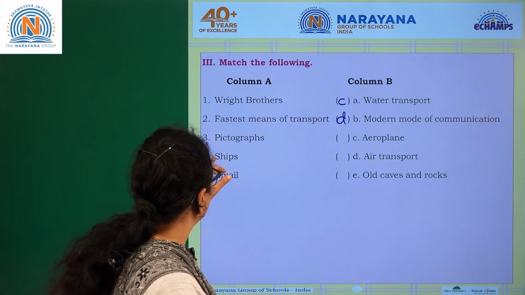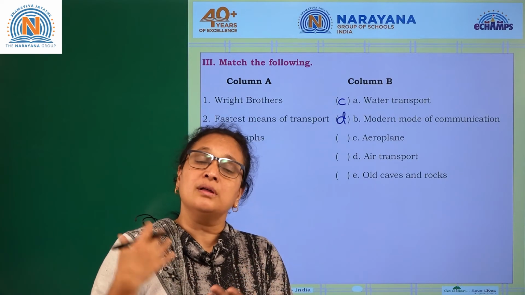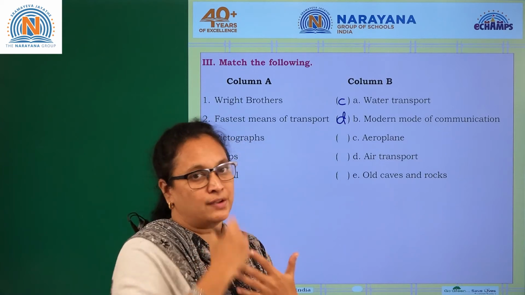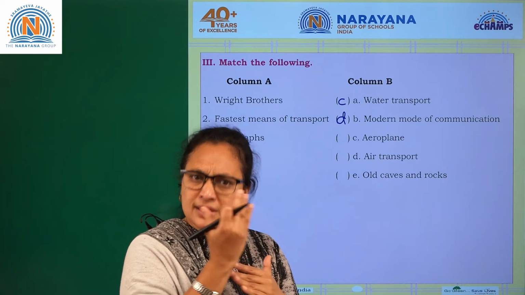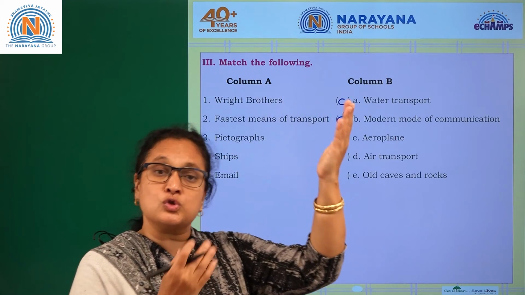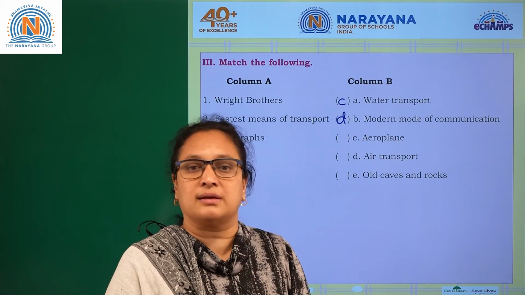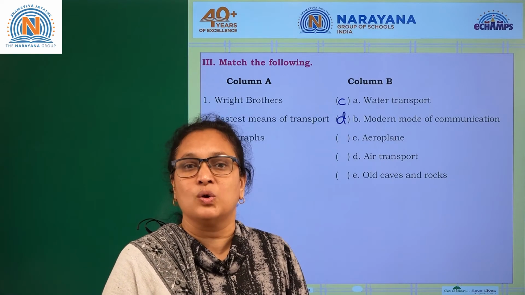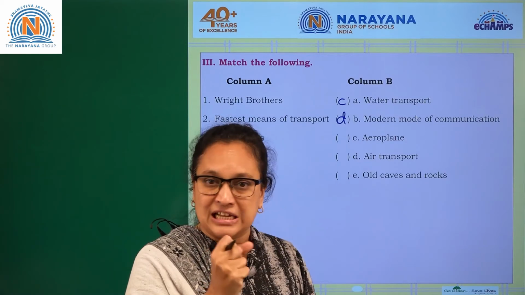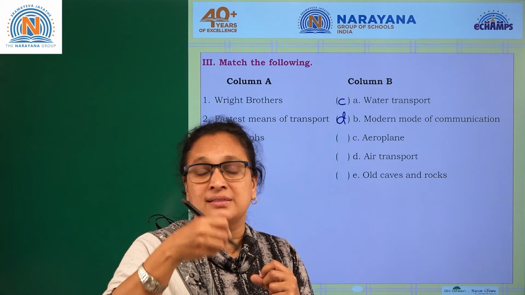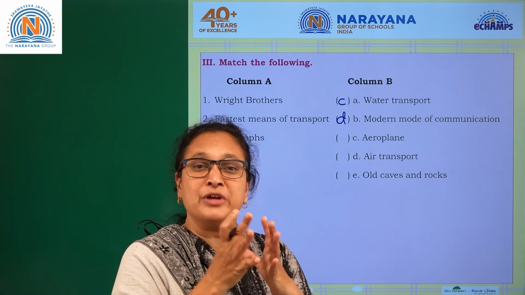Clear? Coming to the third one, pictograph. I just said pictograph is a way of communicating during the early times. They used to draw everything in the caves. You know, if you go even now, the pictures you can actually see. Maybe that's the reason we are able to understand that early people used to live in that manner. But how come those paintings are still existing? That is what you need to think about. They used natural colors derived from plants and leaves. They used to mix that color with animal fat, and that's how it's been very permanent even now.